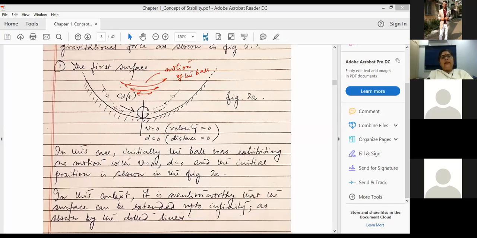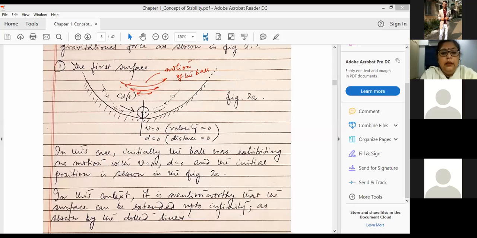So this initial state will always be regained by this particular system. So automatically we can say that the system is stable.